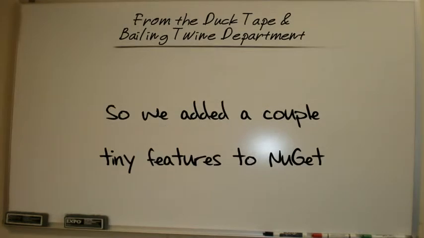And so what we needed to do is basically add a couple of tiny little features to NuGet. So last fall, when I started thinking about this stuff, I said, well, okay, what can we do and what can we make happen? Because I need to be able to bring some bits down to a particular machine, and then I need to make it so that the project that you're consuming them in uses this. And so I went through a couple of different ways of handling this, and I actually got an open source community developer to craft a whole solution for making this happen, based on the extension SDK model that the Visual Studio guys had put into Visual Studio 2012.